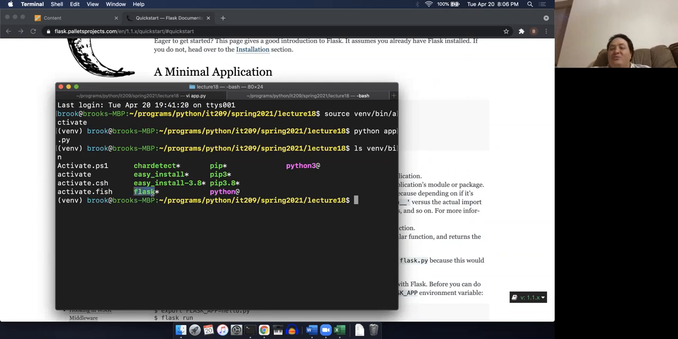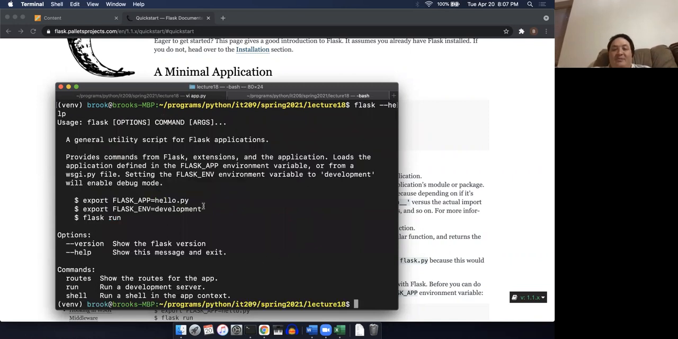So this is what we're going to actually use to run our program. We're not going to run it the way that we normally do, with python app.py. We're going to run it like this: flask run. Now before I do flask run, I'm going to do flask --help.